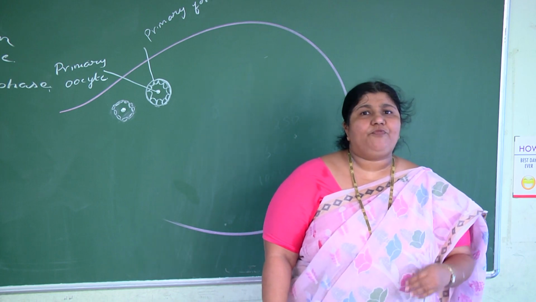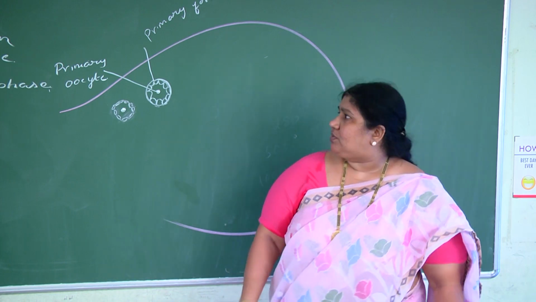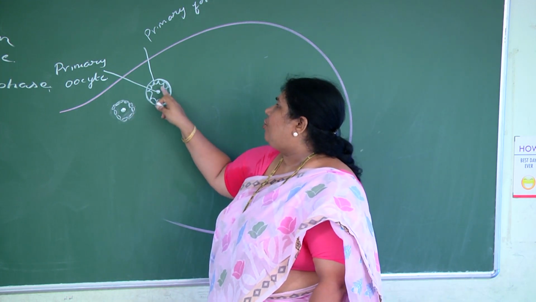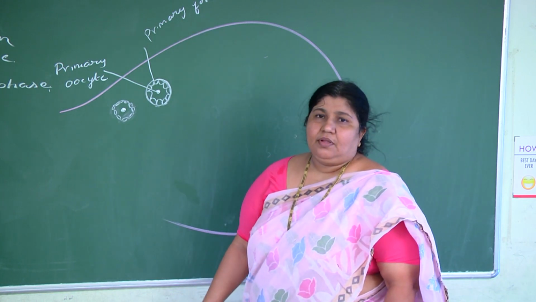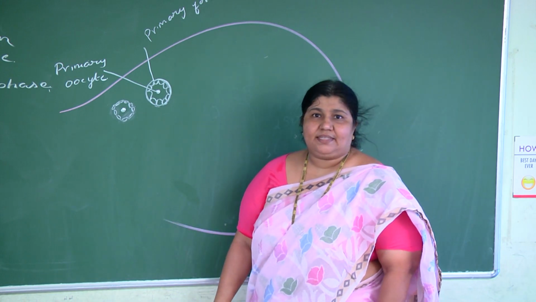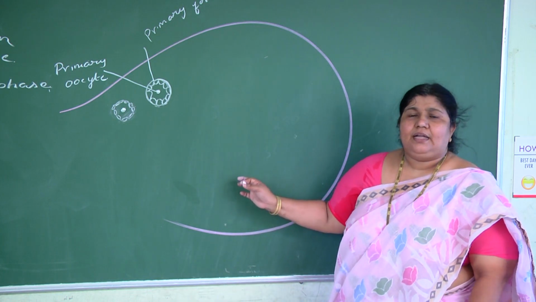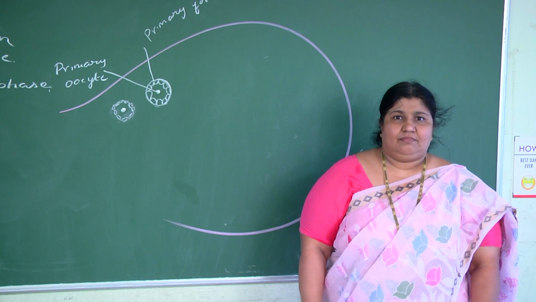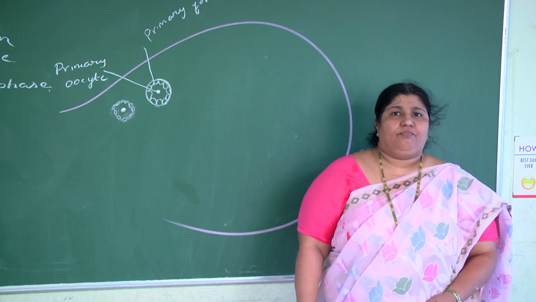It halts at prophase 1, the diplotene stage of prophase 1. Now such primary oocytes are covered with a layer of cuboidal cells, and we call them primary follicles. The primary follicle within it has a primary oocyte. When the fetus is born, at the time of birth, the ovaries have many such primary follicles. Millions of primary follicles are present in each ovary.